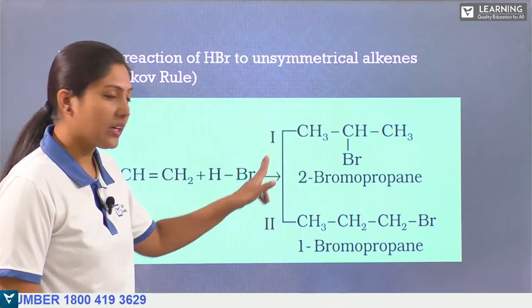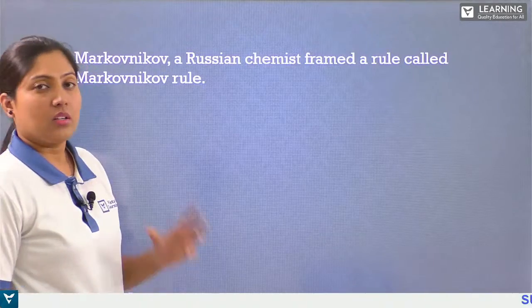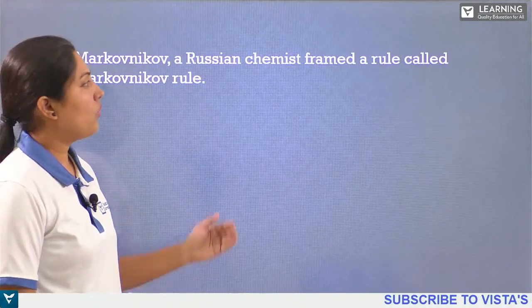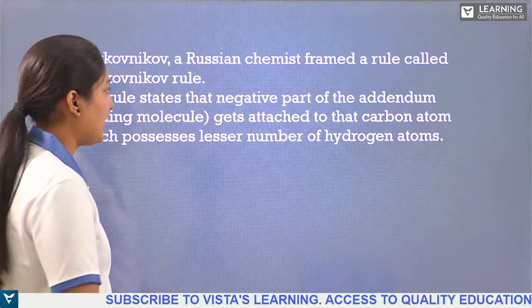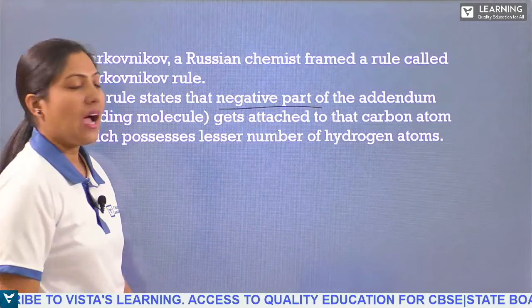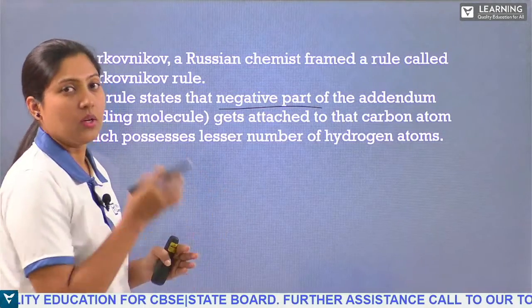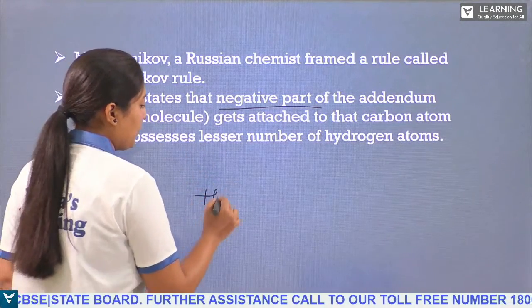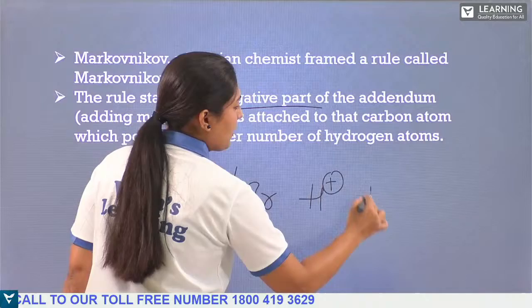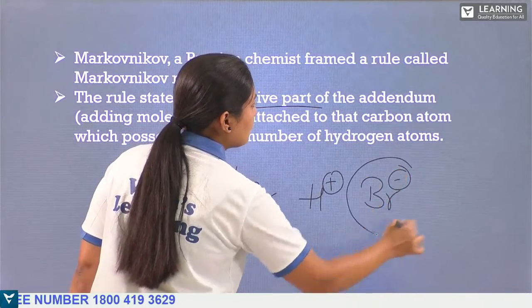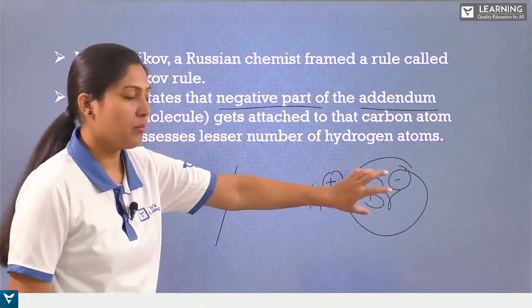You should remember there is no catalyst used during this reaction. Markovnikov was a Russian chemist who framed a rule called Markovnikov's rule. The rule states that the negative part of the addendum, the one which is being added, is important. If you take hydrogen and bromine, bromine is the negative, more electronegative part. If the bond is broken, we get H plus and Br minus. So this is the addendum.